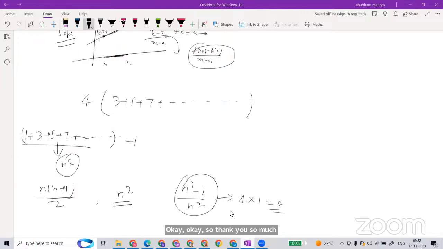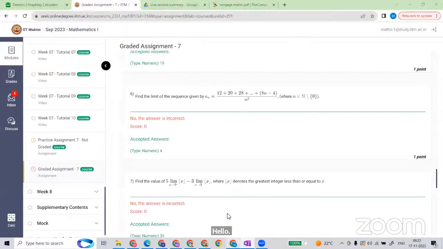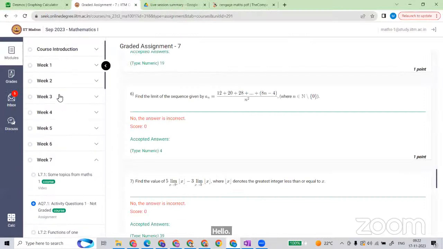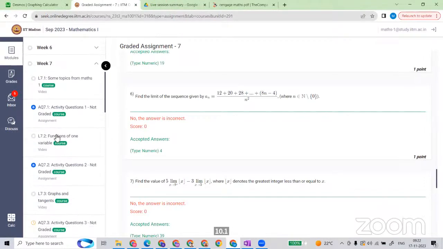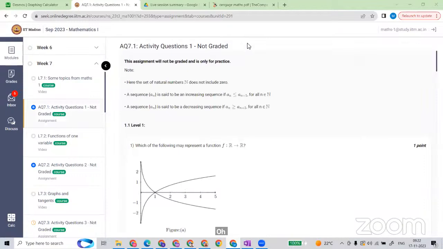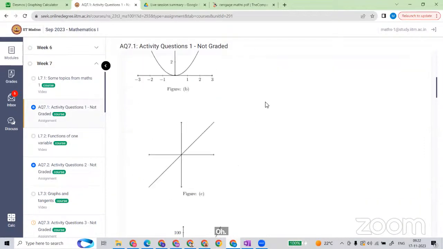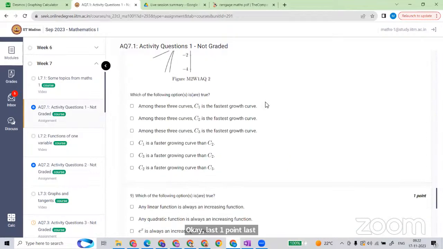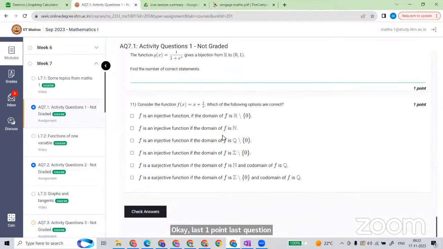I have a doubt in activity 7.1, the last question, in the fourth option.